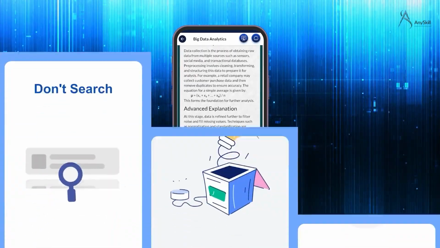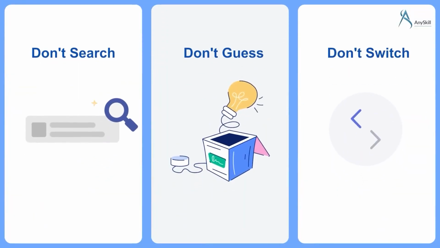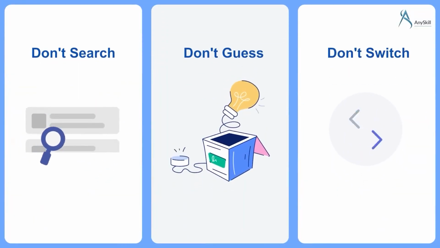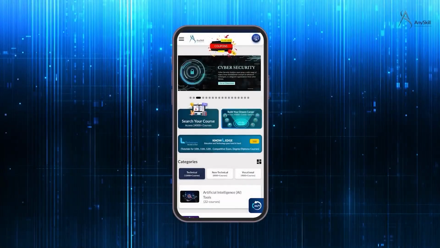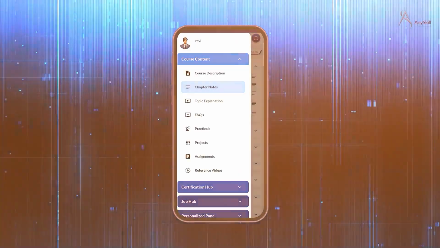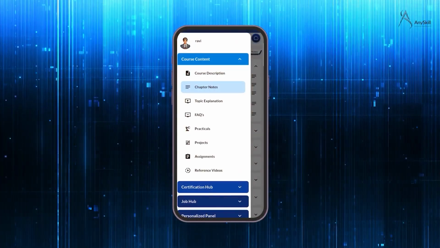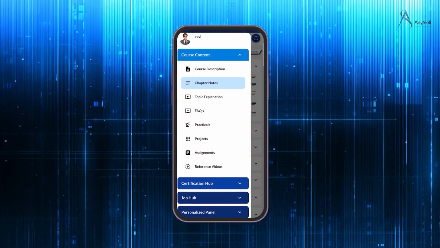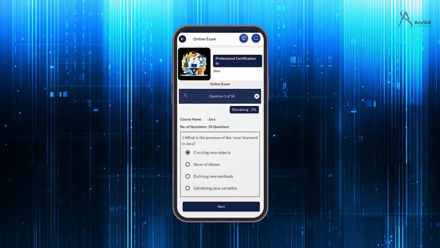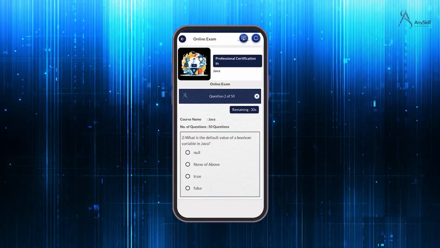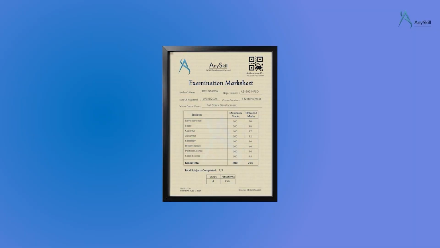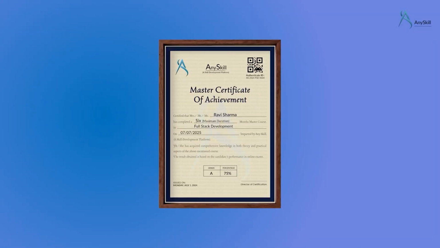You don't have to search, guess, or switch between platforms. Just pick your career goal and AnySkill shows you the exact skills you need, the order to learn them, and the test to prove yourself, all in one smooth path. Each course you attempt, once you complete it, you will get a specific examination marks sheet. Once you complete all the courses in the career bundle, you will receive a master certificate.